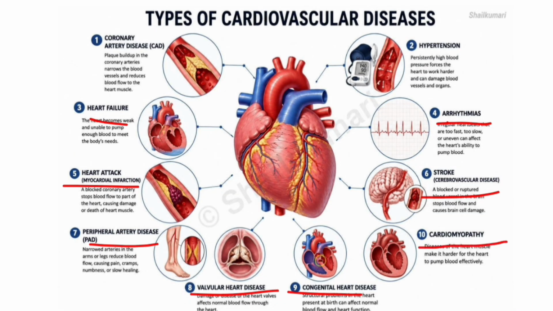So for now, just have a look at these diseases. We will discuss each one in detail, one by one, in the upcoming part of this lecture. So let's begin with our first cardiovascular disorder.